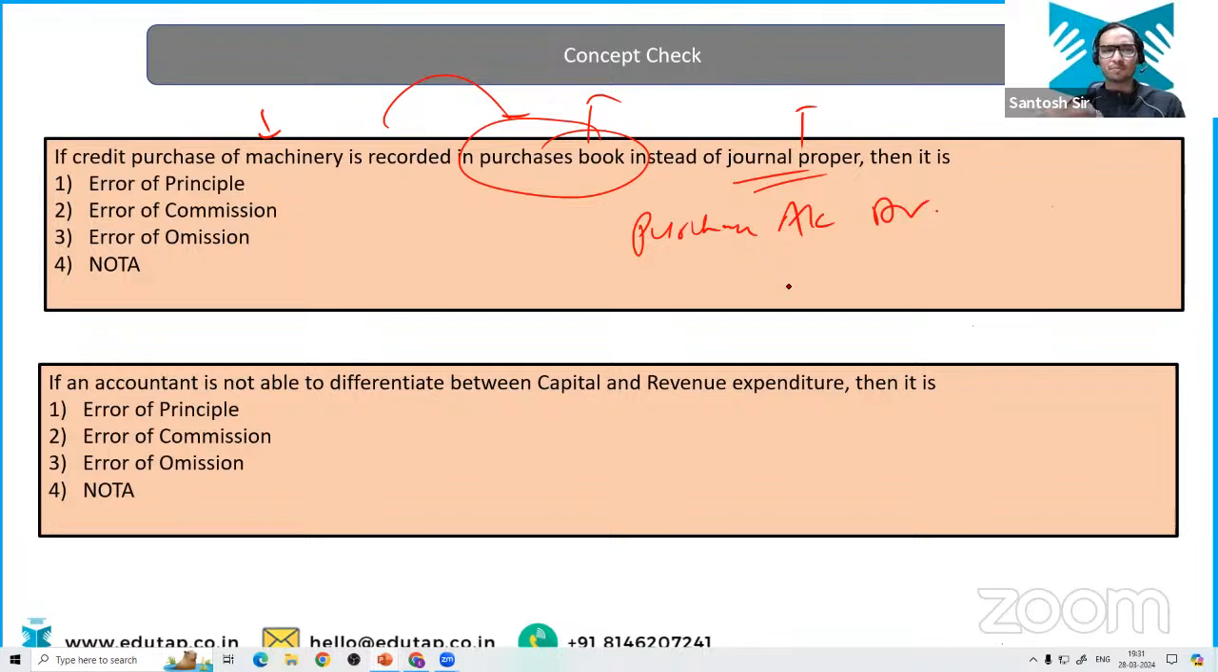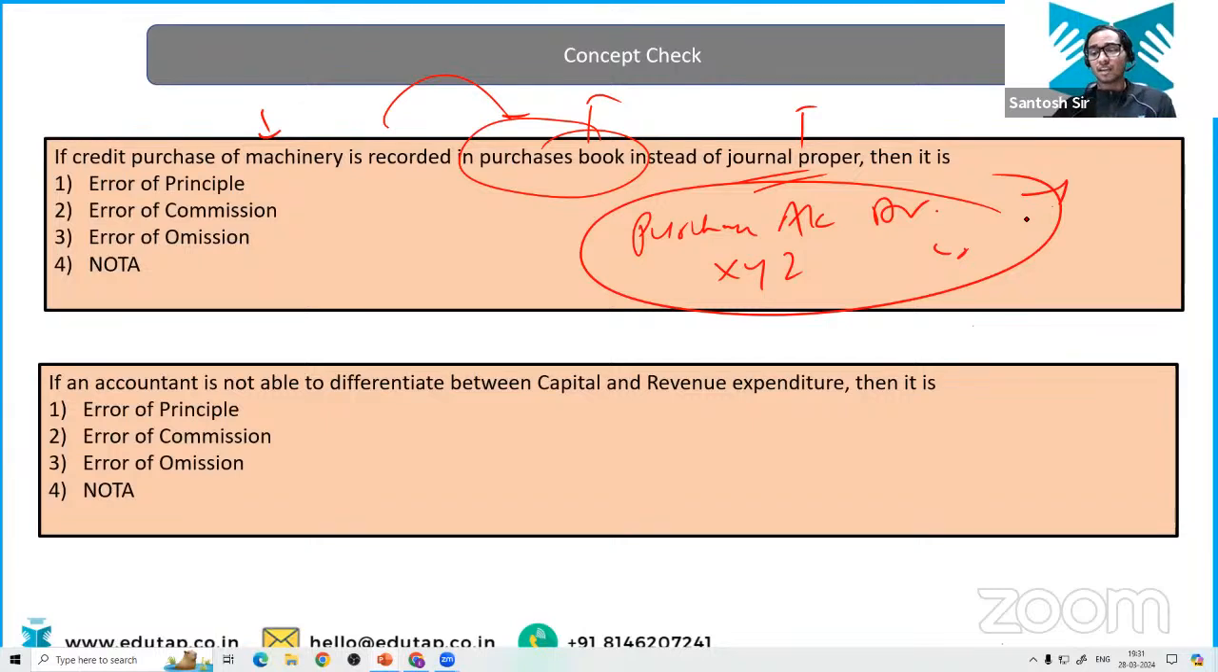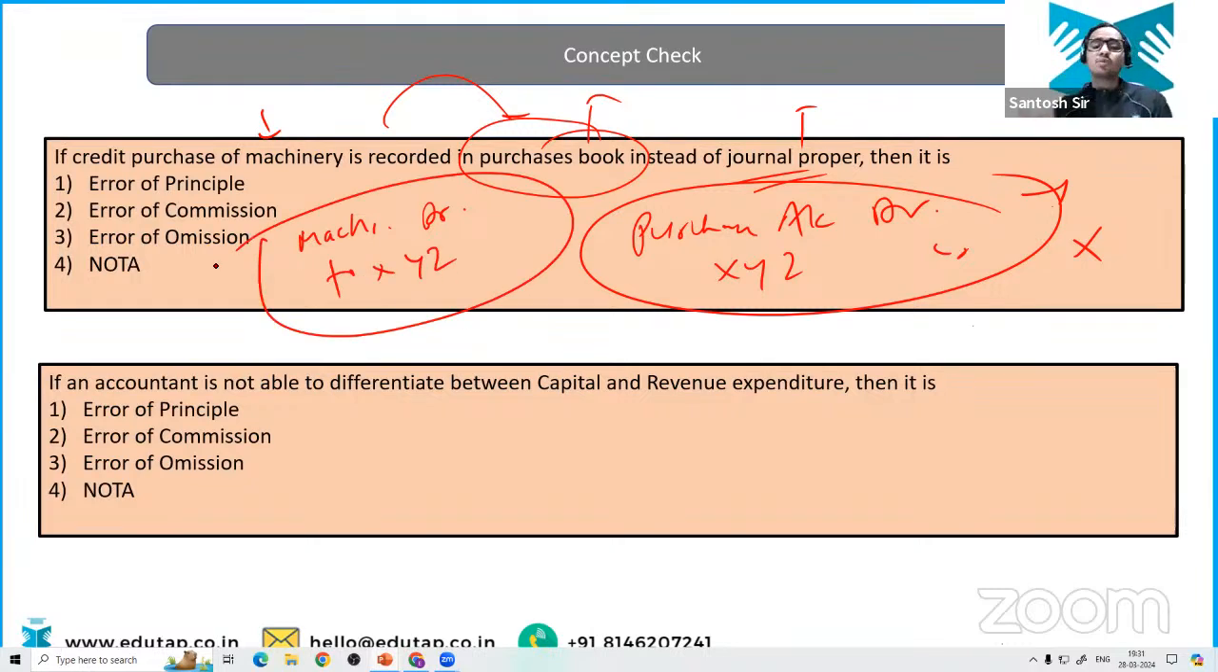Right? We are purchasing something on credit basis. Suppose this is XYZ. This is the entry the accountant has done, and this is the wrong entry. What should have been actually done? The actual entry should be machinery account debit to XYZ, isn't it, Damini? In the general journal, this entry should have been passed.